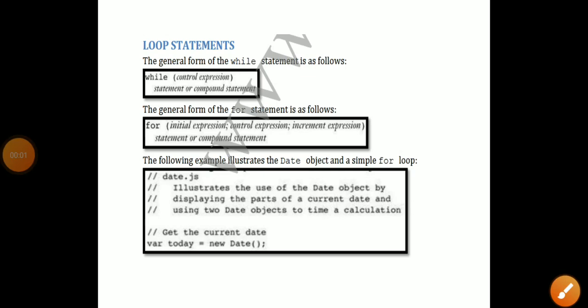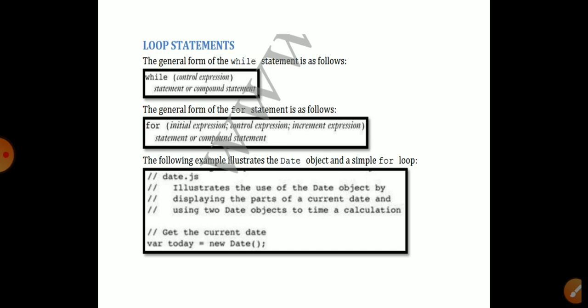Today we'll be discussing the concept of loop statements. Already you know some of the concepts related to while loop, for loop and so on. That same thing we will be discussing today. So let's check how a looping statement is executed in web programming.